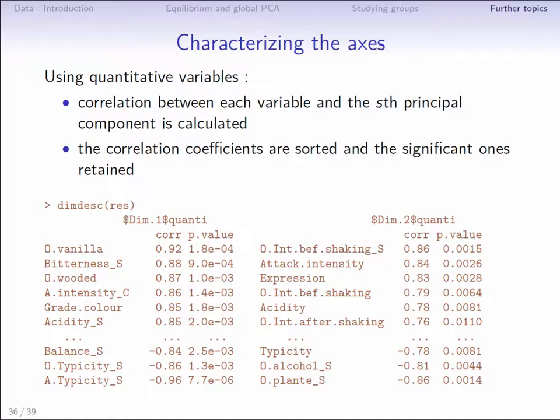The variable most linked to the first dimension, in fact negatively linked to it, is the typicity of the Chenin taste as evaluated by the students. Next up is vanilla odor as evaluated by the experts, which is positively correlated with the first dimension. In this way, we have characterized the first dimension. We have therefore found a way to see which of the 57 variables best characterize the dimension.